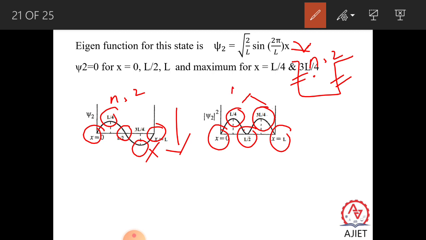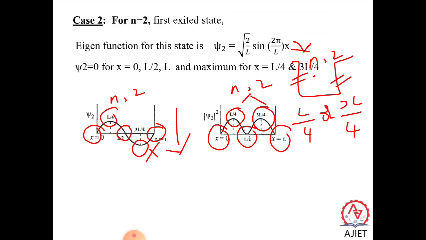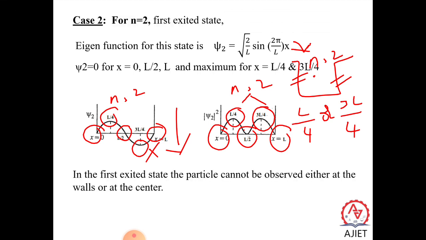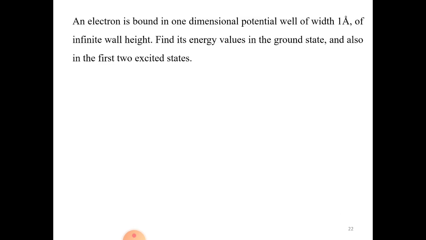So when you put an n equal to 2 electron inside an infinite height potential well, most of the time you can find the electron in the region of L by 4 or in the region of 3L by 4. These are the two places. In the first excited state, the particle cannot be observed either at the walls or even at the center. So the electron is bound in one dimension.